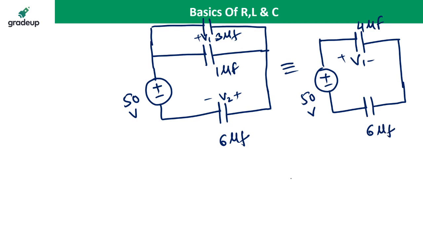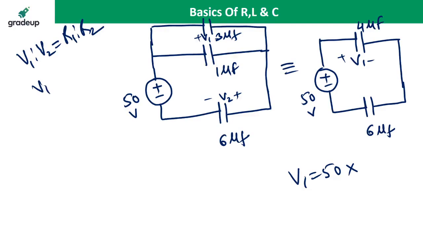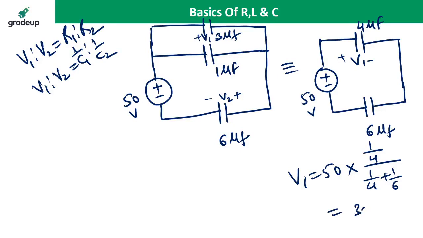So what is V1? V1, if you apply the voltage division rule, or you can calculate the charge. It is your choice. If you apply the voltage division rule, 50 into 1 by 4, because voltage division in resistance is directly proportional, but voltage division in a capacitor is inversely proportional. So it is 1 by C1: 1 by 4 upon 1 by 4 plus 1 by 6. If you calculate, it is coming 30 volt.